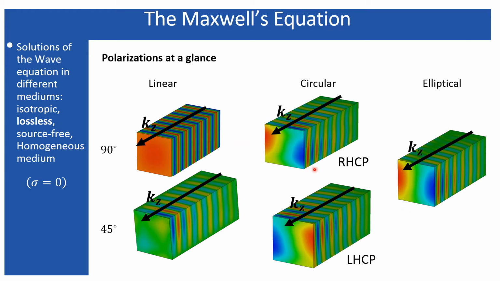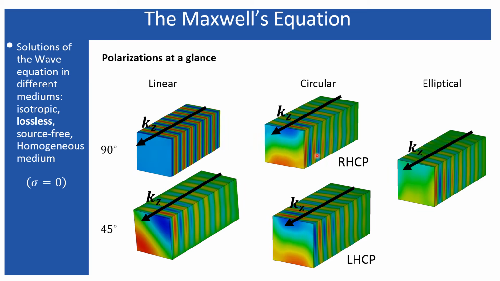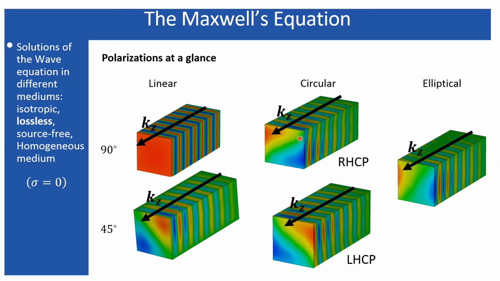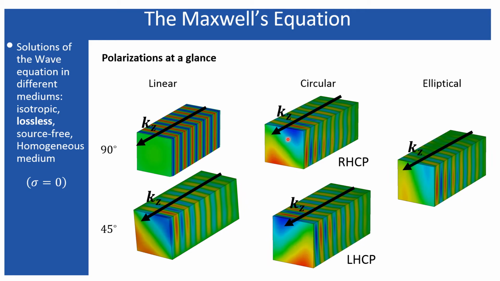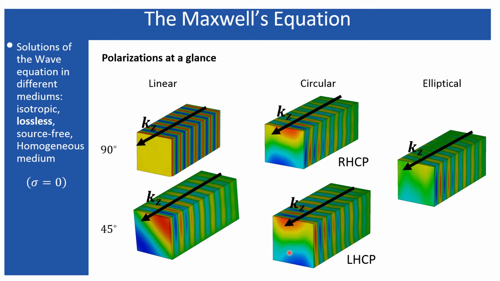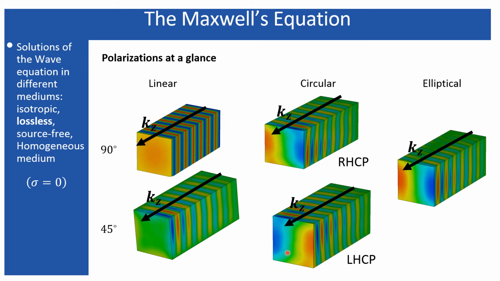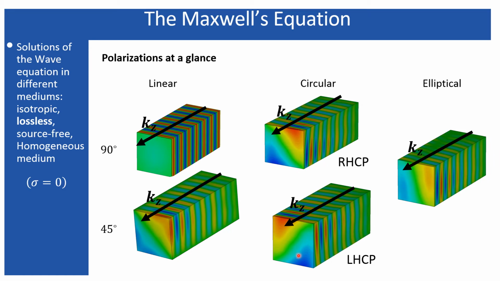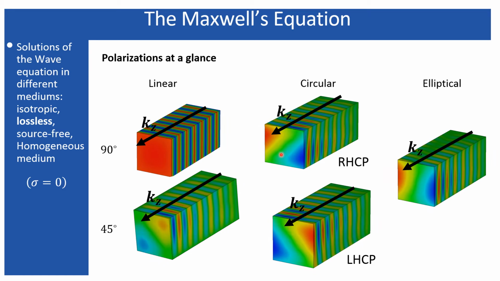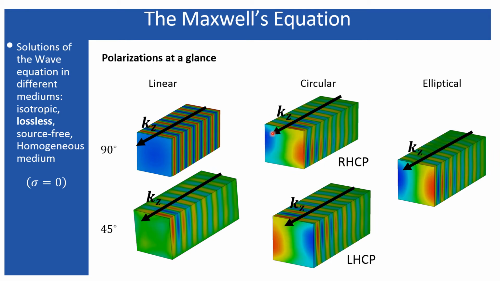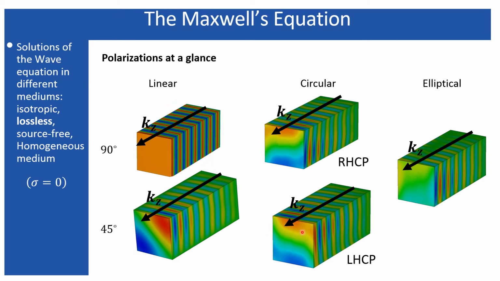So right handed circularly polarized wave means the polarization rotates as time evolves. The polarization of the electric field rotates circularly on the right hand side, and left hand circularly means that as time evolves, the electric field polarization, which depends upon the direction of the electric field, rotates on the left hand side. But observing from these two animations, you can identify that one is rotating on the left hand side and the other is rotating on the right hand side.